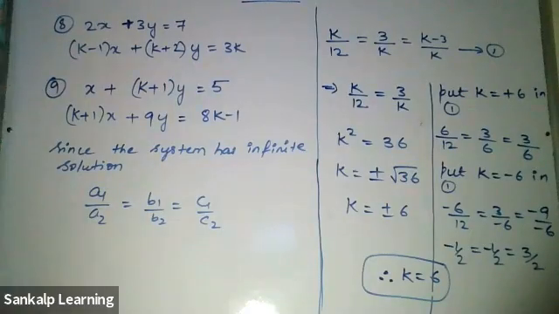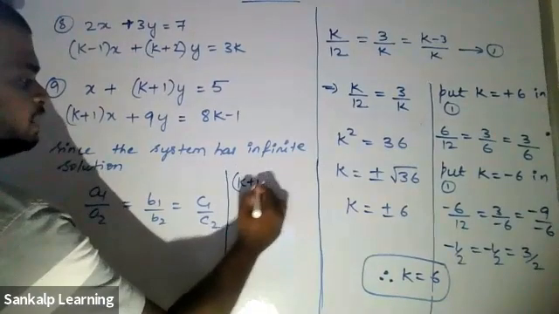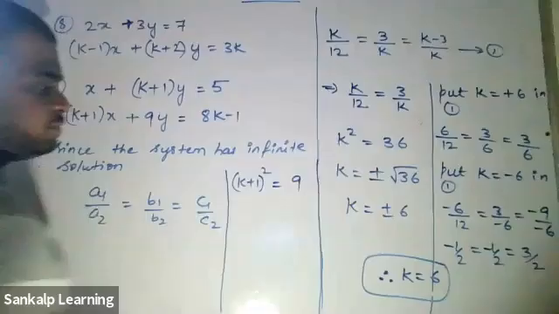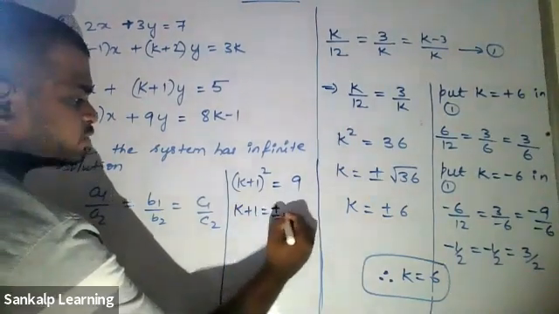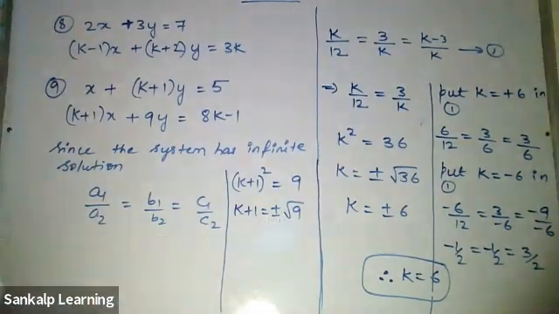Which two things did you equate? The first one and the second one, or the second one and the third one? First one and second one. Okay. What did you get when you cross multiplied? I got k plus 1 into k plus 1, and 9 into 1. K plus 1 into k plus 1 can be written as k plus 1 the whole square, isn't it? Yes, sir. Which is equal to 9, I guess. Therefore, k plus 1 is equal to plus or minus root 9. I guess you have just taken root 9. You have not introduced this plus or minus. Am I right? Yes, sir.